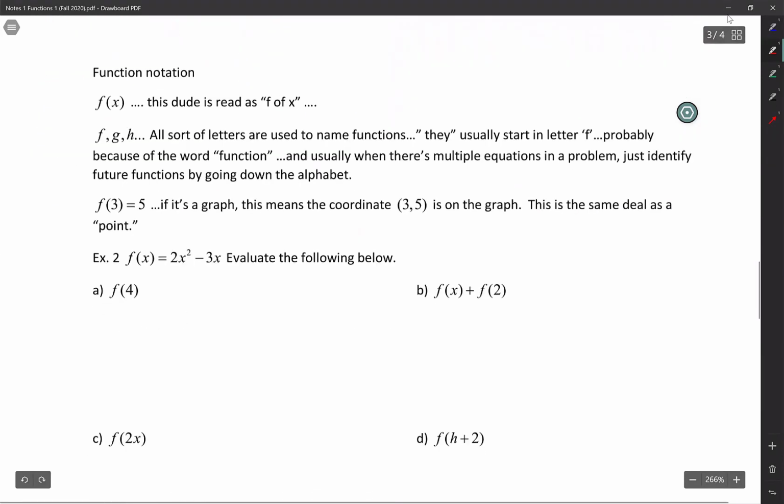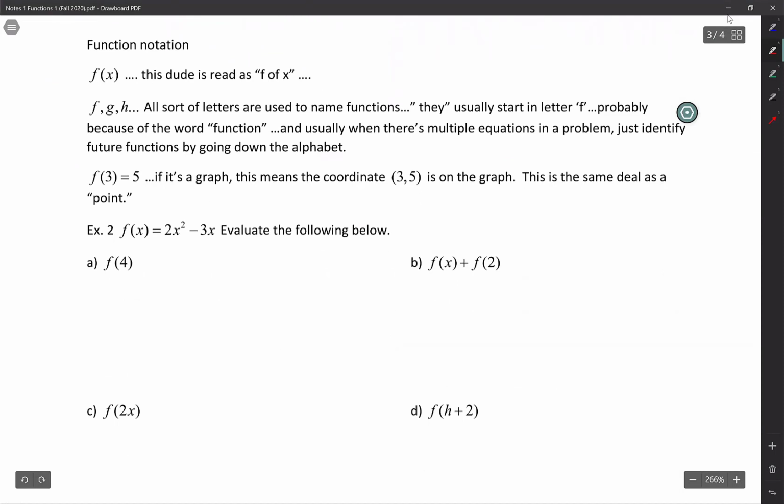All right, function notation. Function notation is f of x. Why did they choose the letter f? Probably because the word function starts with an f. So yeah, and then you can use any letters. It doesn't have to be f. It could be g of x. It could be z of x. It doesn't matter, guys. It doesn't even have to be an x.